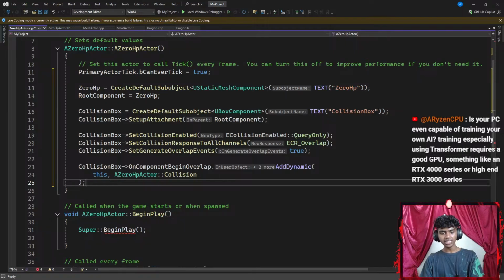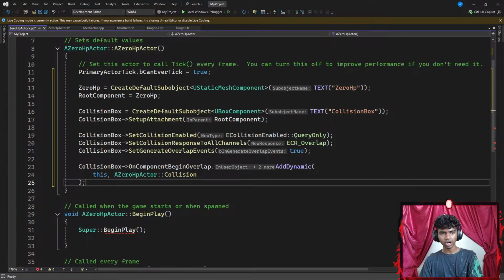Is your PC even capable of training your own AI, especially using Transformer? It requires a good GPU, something like an RTX 4000 series or high-end RTX 3000 series. Actually, I don't have a GPU for the time being because I didn't think that I would need that for programming, and also because it costs 200 bucks, guys. That said, I am using the GPU that is integrated inside my motherboard, but before I create a chatbot series, I might actually get a better GPU, guys.